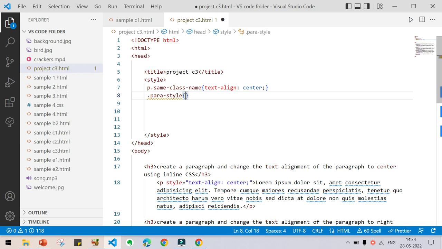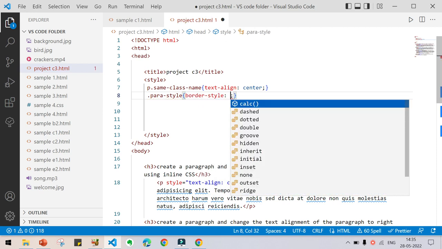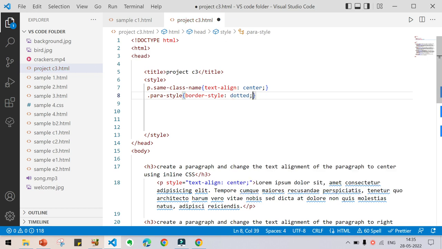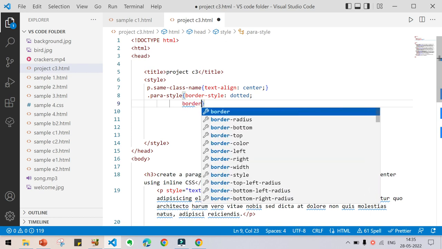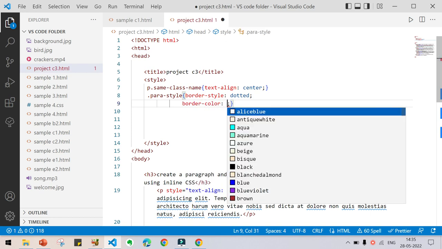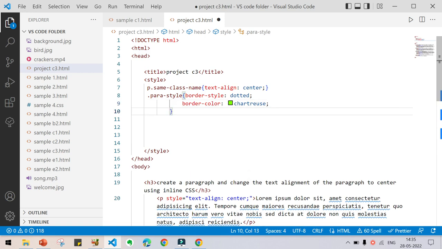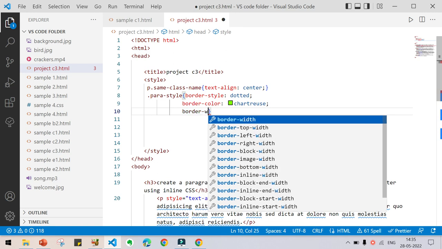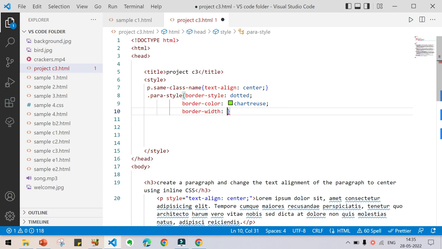Open the curly brace. Now you are going to give border style. Press enter. You are having many styles here, and you can select any one of them, but we had dotted there, so I am giving dotted. Next thing, give border color. I saw green there, so I am giving green. And next thing which we have to have is border width. We have to insert the amount in pixels, like 5 pixels I'm giving.